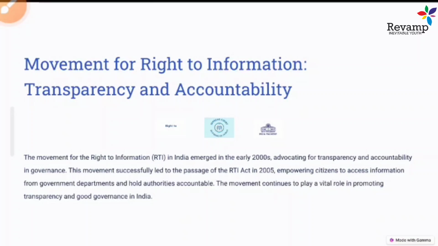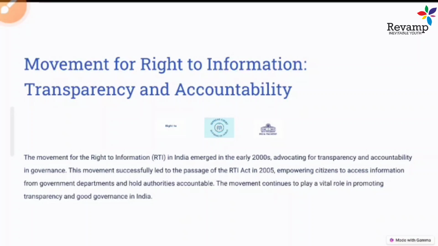For example, if the government sanctions 1 crore rupees for road making, then as a local native of that area, I can file an RTI, a right to information request, asking how much money is spent, how much is left, and how much progress has been made. So this is why we can do that.